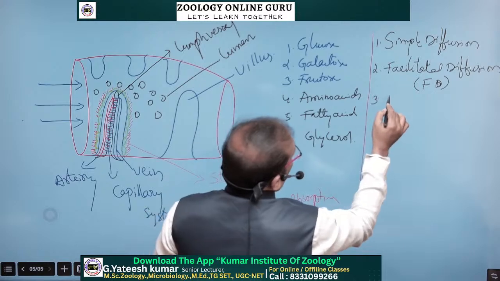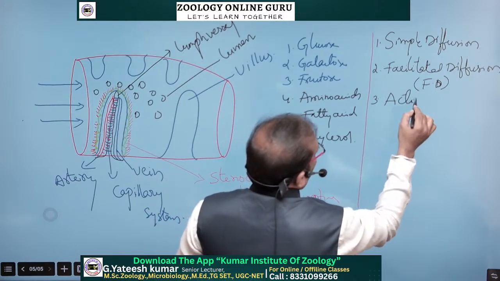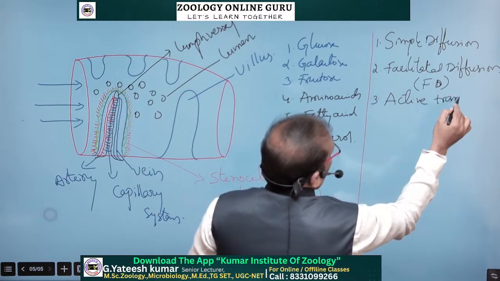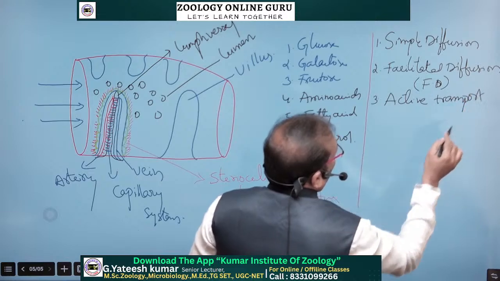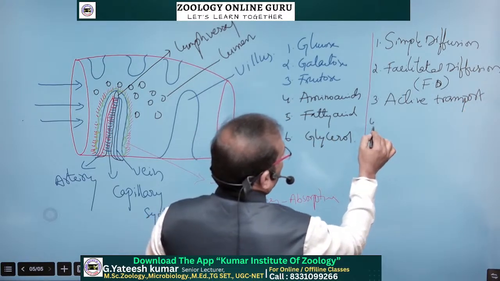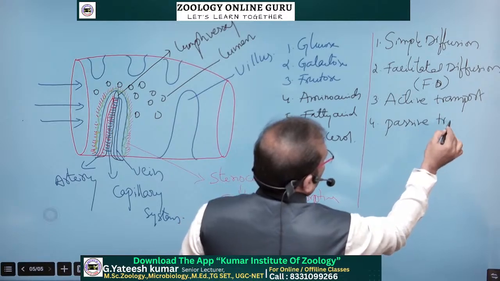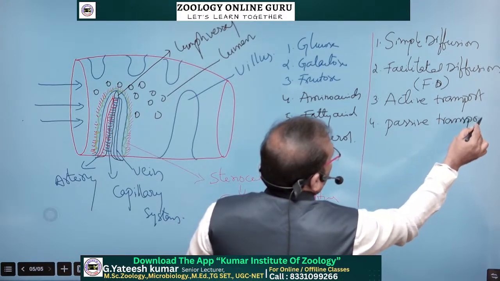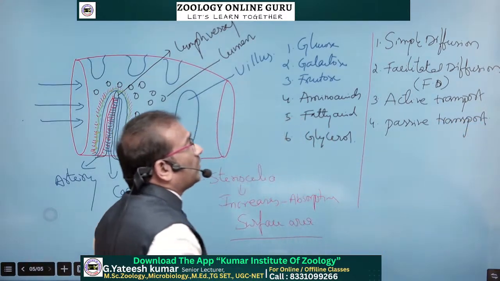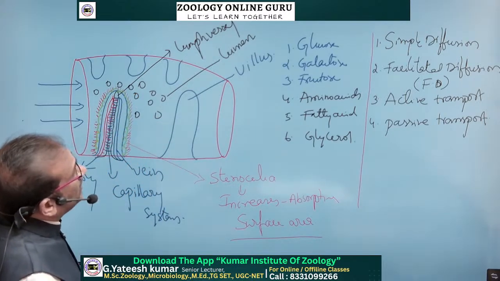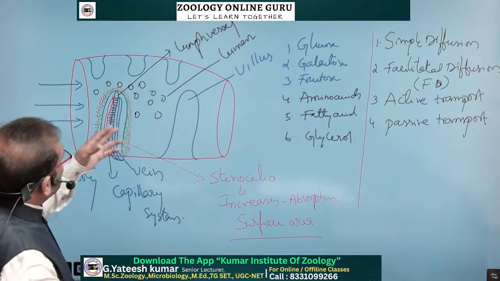And third one, active transport. And fourth one, passive transport. So here, how the movement of the molecules, the digested food materials, enter into the bloodstream is important.